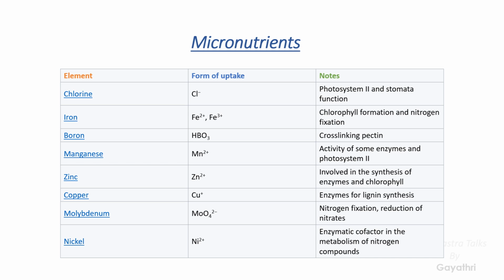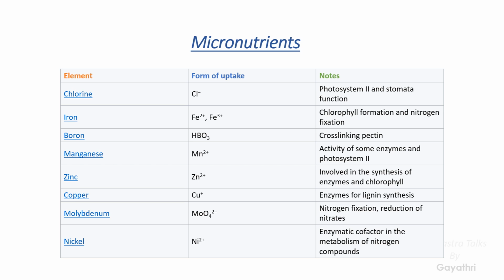Most of the micronutrients are helpful as cofactors for the enzymes, for example manganese, molybdenum, iron, etc. Chlorine too. We can also see most of them are present in the photosystems. For example, iron is the major component present in the chlorophyll. It gives more strength to the chlorophyll pigment to proceed with reactions like photosynthesis.